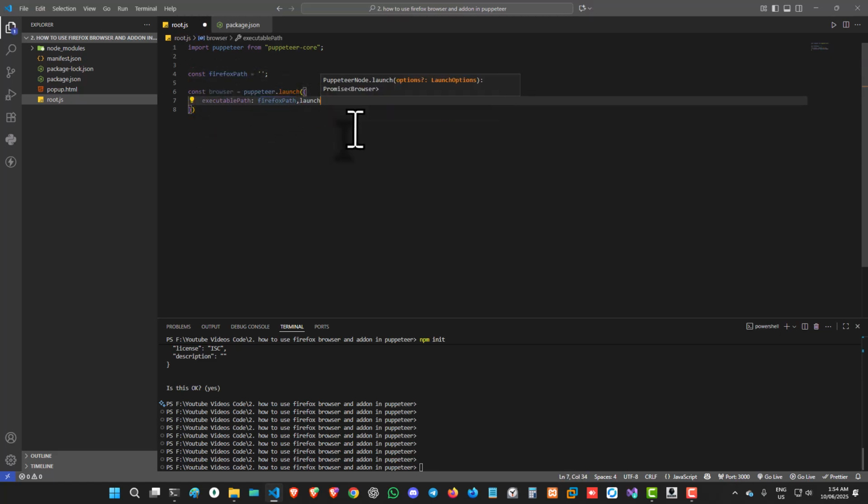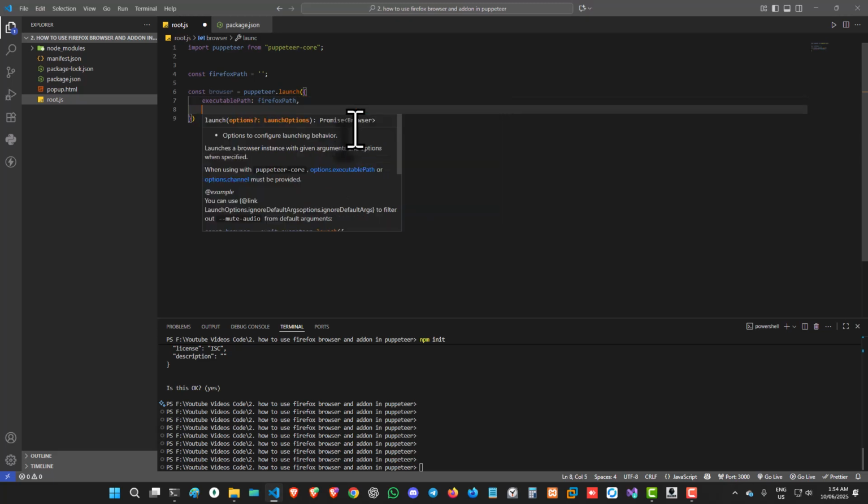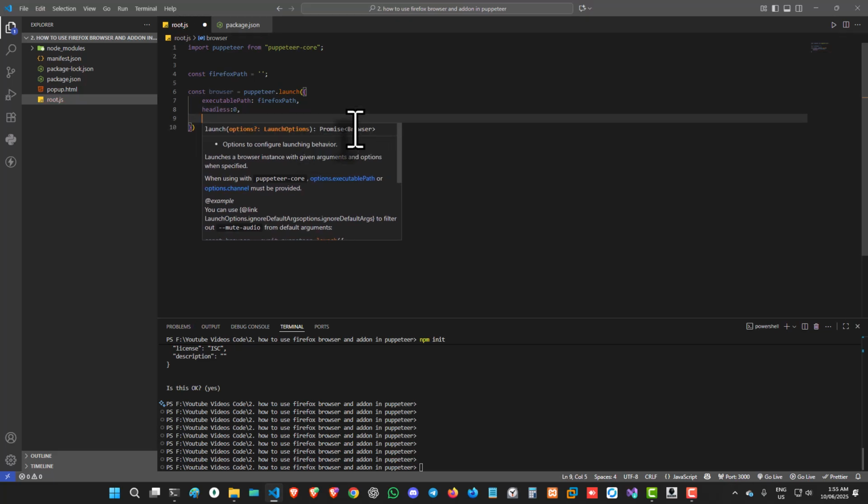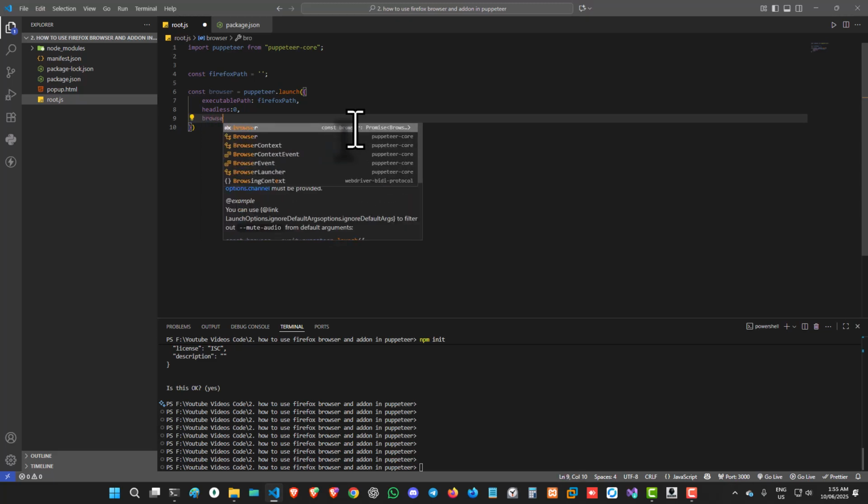Okay, then we need the headless. This will be false, so we can see the browser. Now we need to specify on which browser it will be.